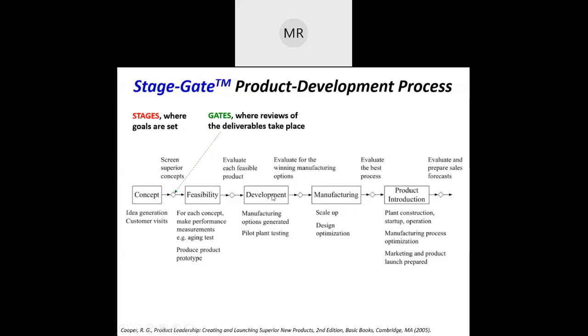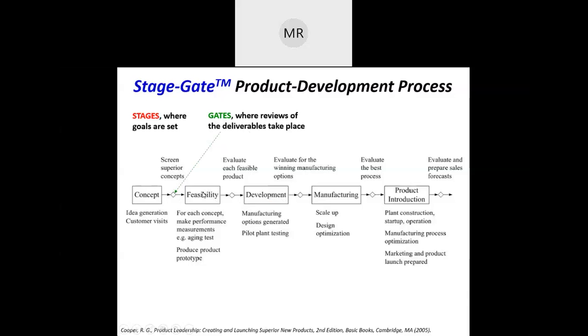If you look here, there are 5 stages: concept, feasibility, development, manufacturing, and product introduction. These are in rectangular blocks, and the rectangle is the goal that we set. Then there are 5 gates, the diamond shape after the goals.